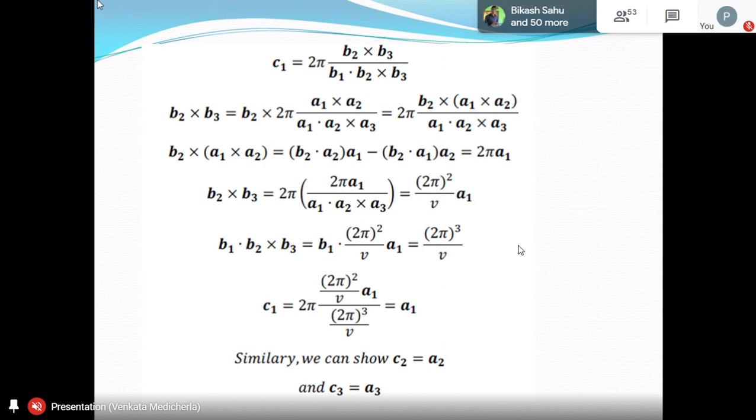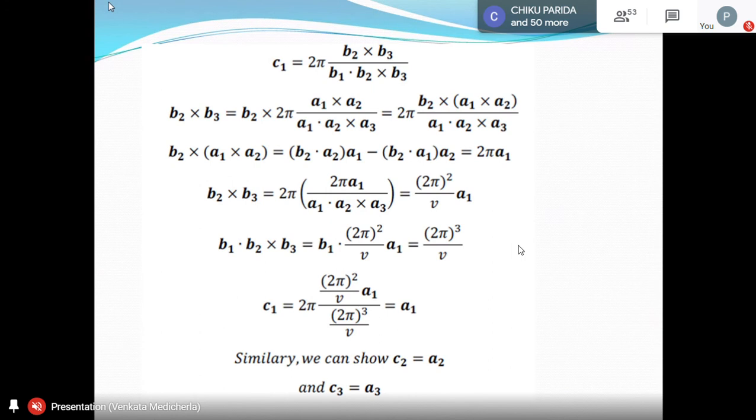That will become 2 pi, because B2 cross A1 cross A2 is there. It's a triple cross product, and the denominator is a triple scalar product. But this triple scalar product is just the volume of the primitive cell. We know it, nothing to do there.